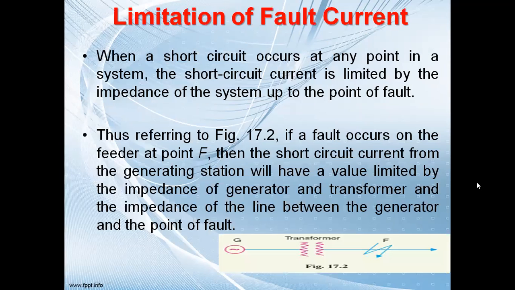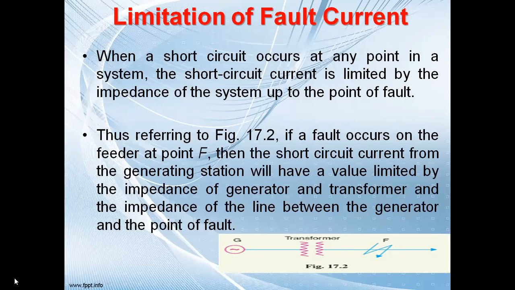Now next is the limitation of the fault current. When a short circuit occurs at any point in a system, the short circuit current is limited by the impedance of the system up to the point of fault. Let us say this is a system, this is a generator, and there is a transformer, and after that there is a fault. Referring to the figure, if a fault occurs on the feeder at point F, then the short circuit current from the generating station will have a value limited by the impedance of the generator and the transformer and the impedance of the line between the generator and the point of the fault.